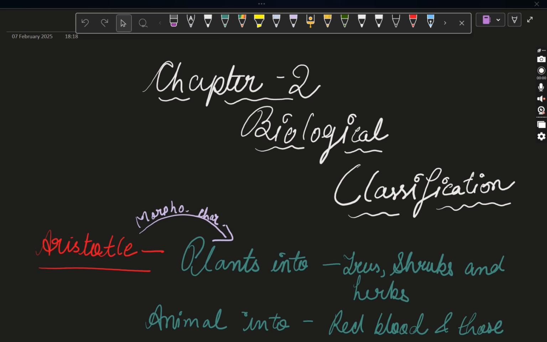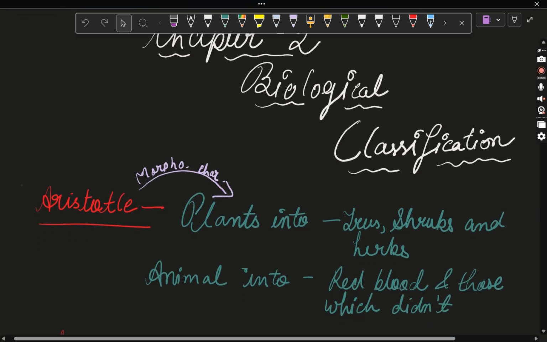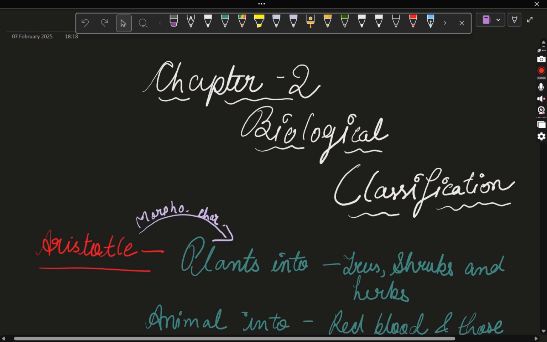Here we are going to see the second chapter of class 11th biology, that is biological classification. In this chapter, we are going to study different kinds of kingdom, that is Monera, Protista, Fungi, Plantae and Animalia. With each of the kingdoms we will see their characteristics, features and why they are divided into different groups. So let's get started with how they were divided into five kingdoms.